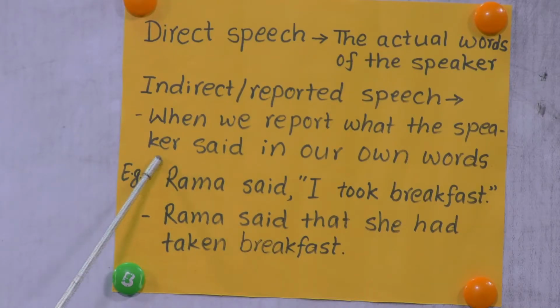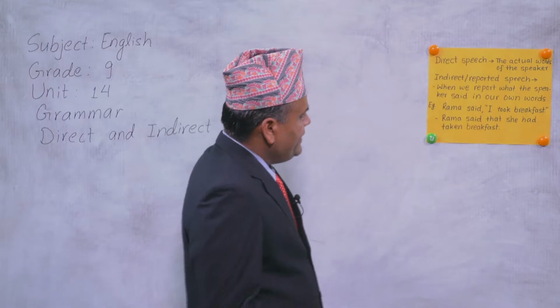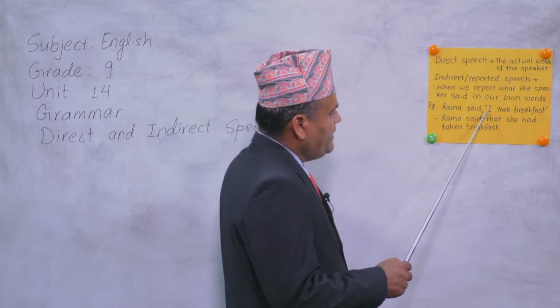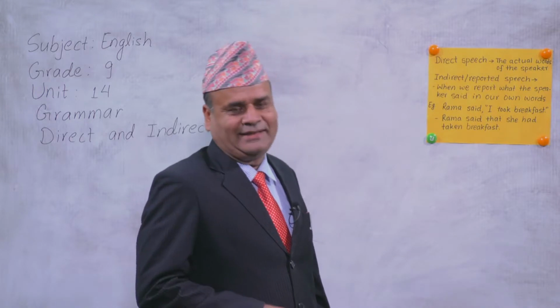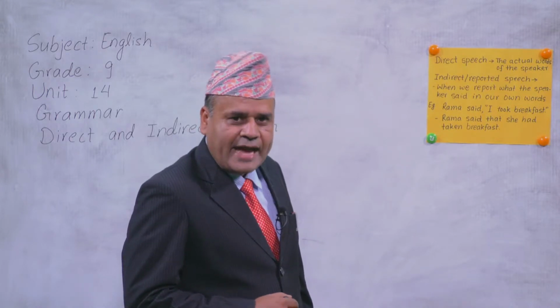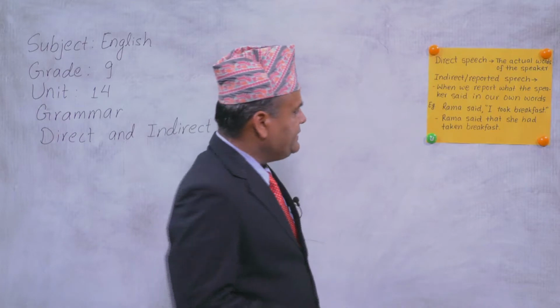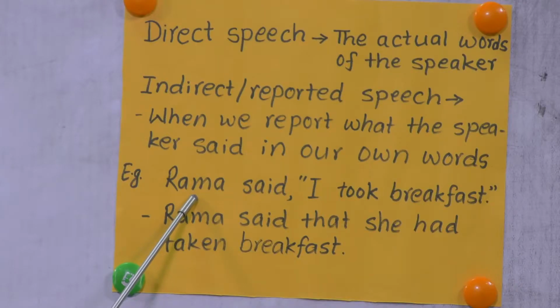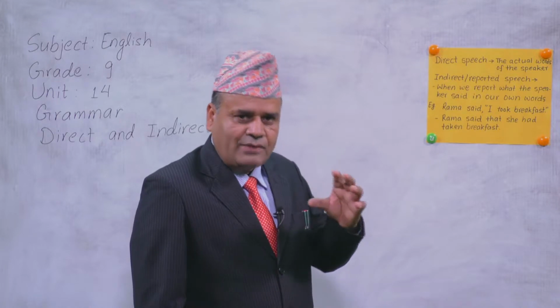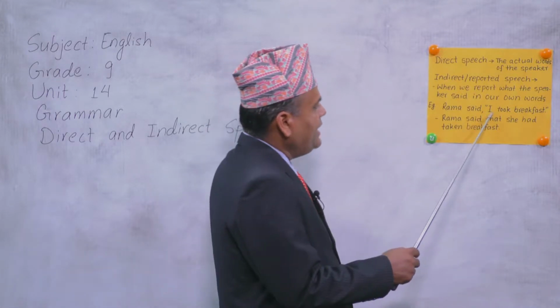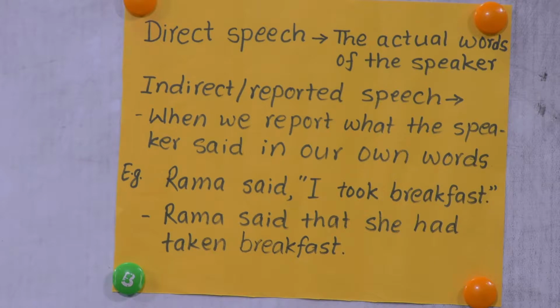For example, we have other examples also. Rama said, I took breakfast. Here, the first sentence, Rama said, I took breakfast, which sentence is it? Yes, you are right. This is direct speech. Who is the speaker? Rama is the speaker. And what is the exact word from Rama? I took breakfast. This is the direct speech.